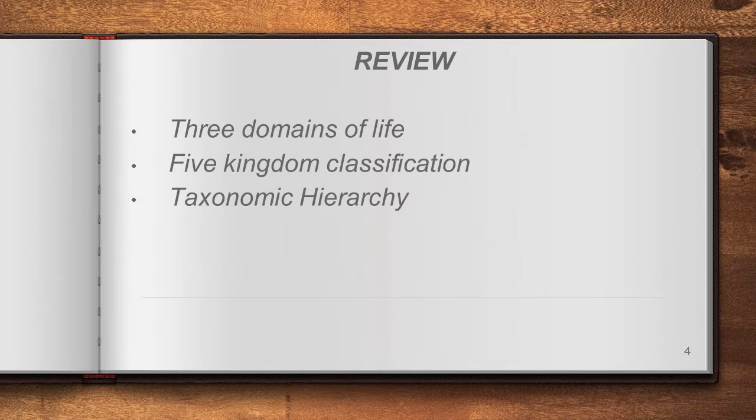Is it clear? And the second one we have seen is the five kingdom classification system. As per this system, the entire organisms are classified into five kingdoms. So do you remember? Monera, protista, fungi, plantae and animalia. Is it fine? And the third one we have discussed is taxonomic hierarchy.